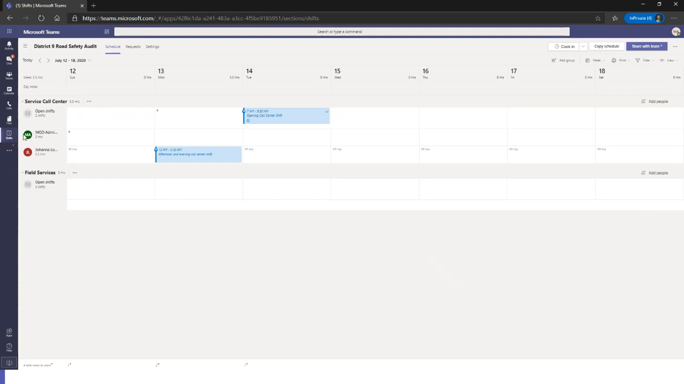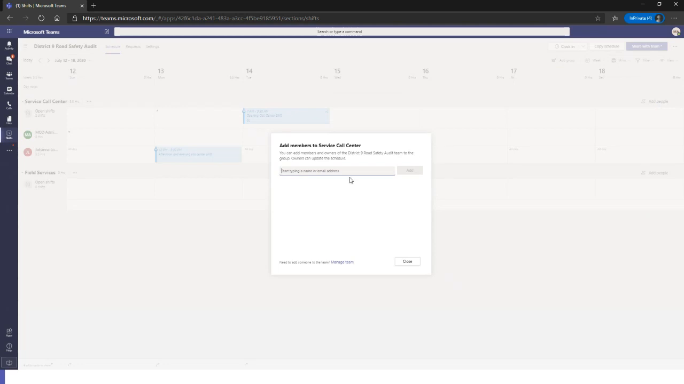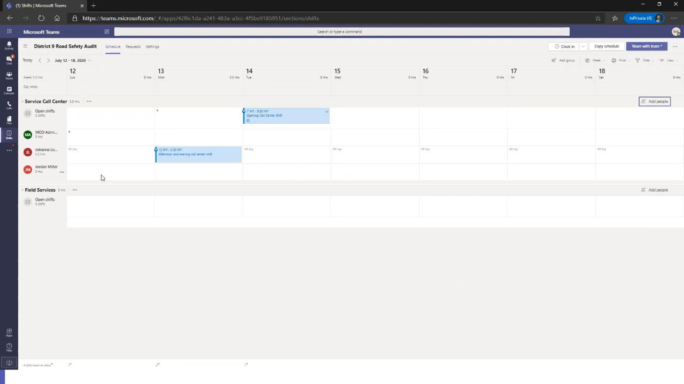Great, so there's more than 2 people in my service call center, so I want to make sure I have the whole team included, and so I'll go in here and add people. Deborah doesn't look like she's on our team, but let's go ahead and add Jordan. So now Jordan, everyone is in our service call center, and now I am ready to go ahead and build out the shifts.